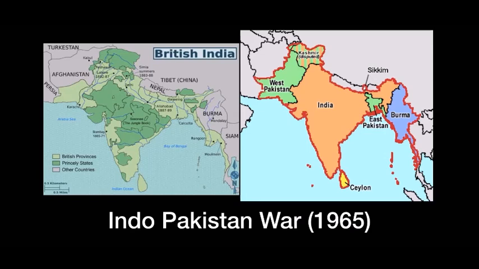So when Pakistan launched its attack on Kashmir, the ruler turned to India for help and he agreed to merge with India instead of Pakistan. Now, Indian soldiers entered Kashmir and drove the insurgents out.